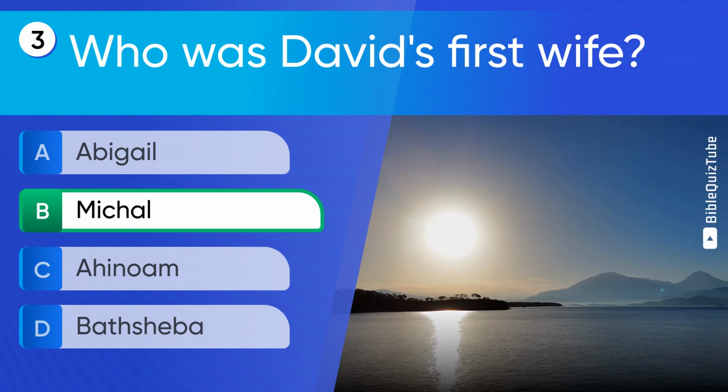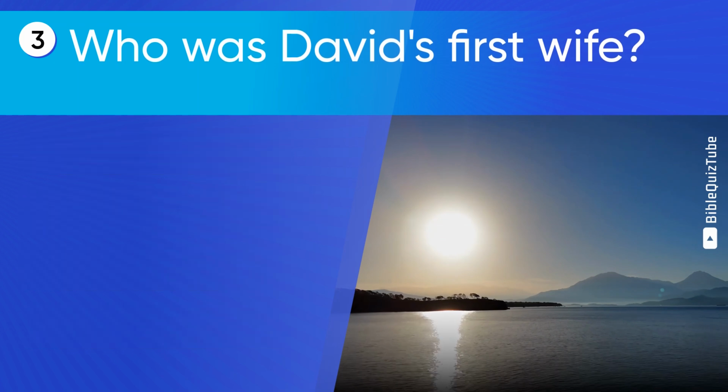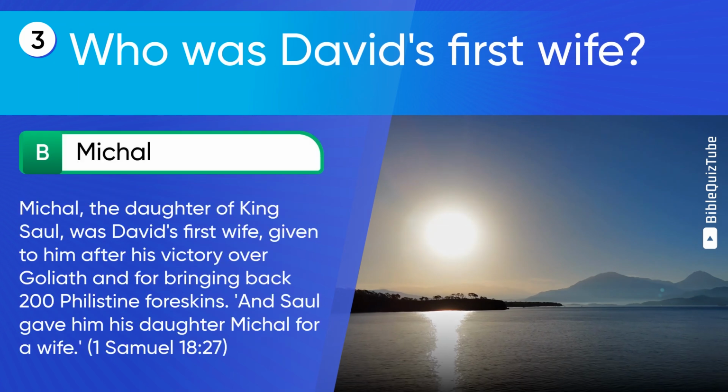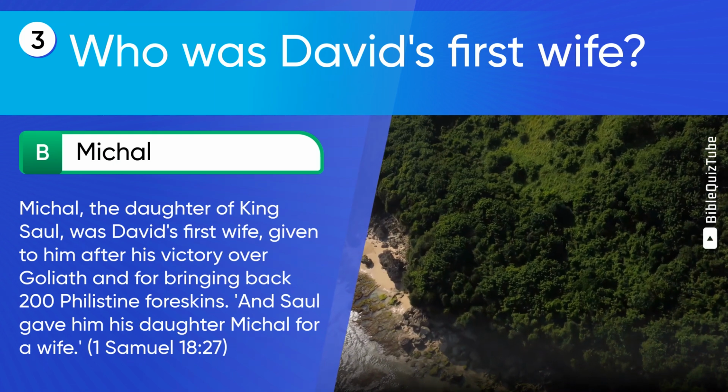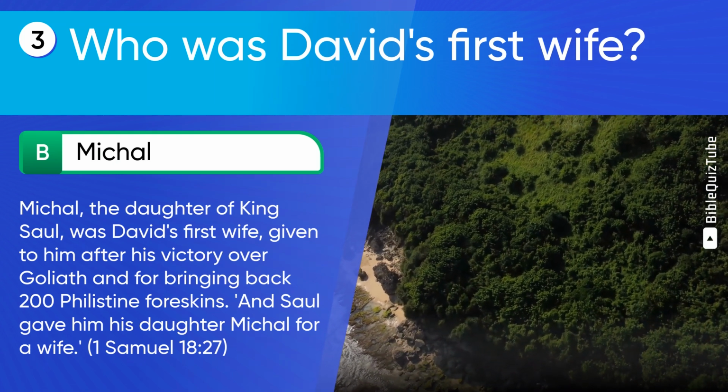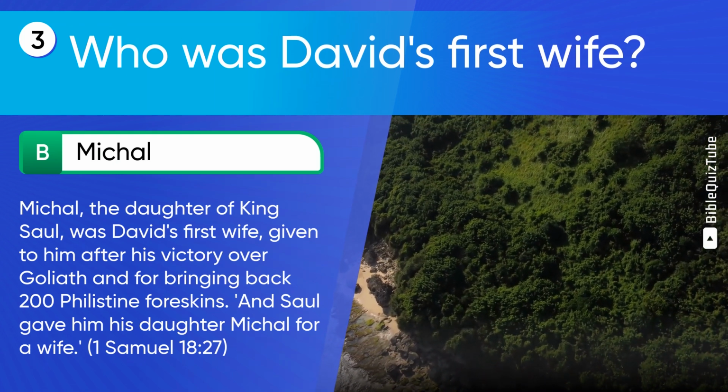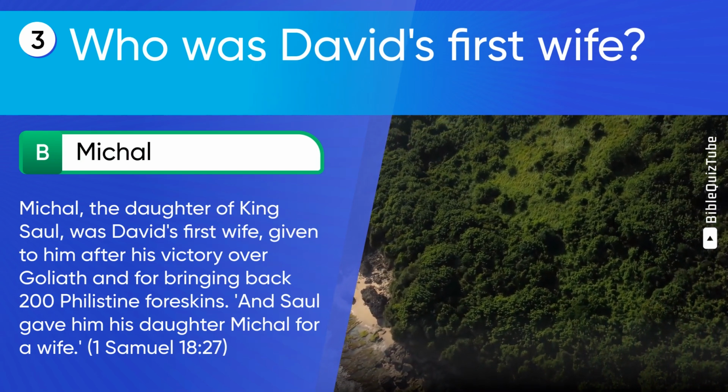The correct answer is B. Michal. The explanation. Michal, the daughter of King Saul, was David's first wife, given to him after his victory over Goliath, and for bringing back 200 Philistine foreskins, and Saul gave him his daughter Michal for a wife. 1 Samuel chapter 18 verse 27.